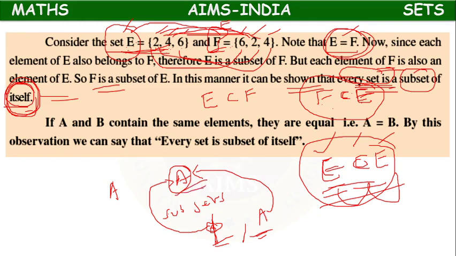So without knowing the elements, we can guess two subsets for every set. Every set is a subset of itself.